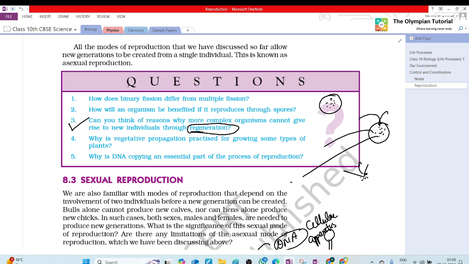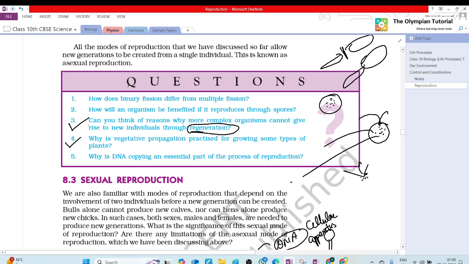Are you okay with it? Have you ever seen a lizard? If the tail is cut, what will the lizard do? It will grow a new tail. So this is regeneration.